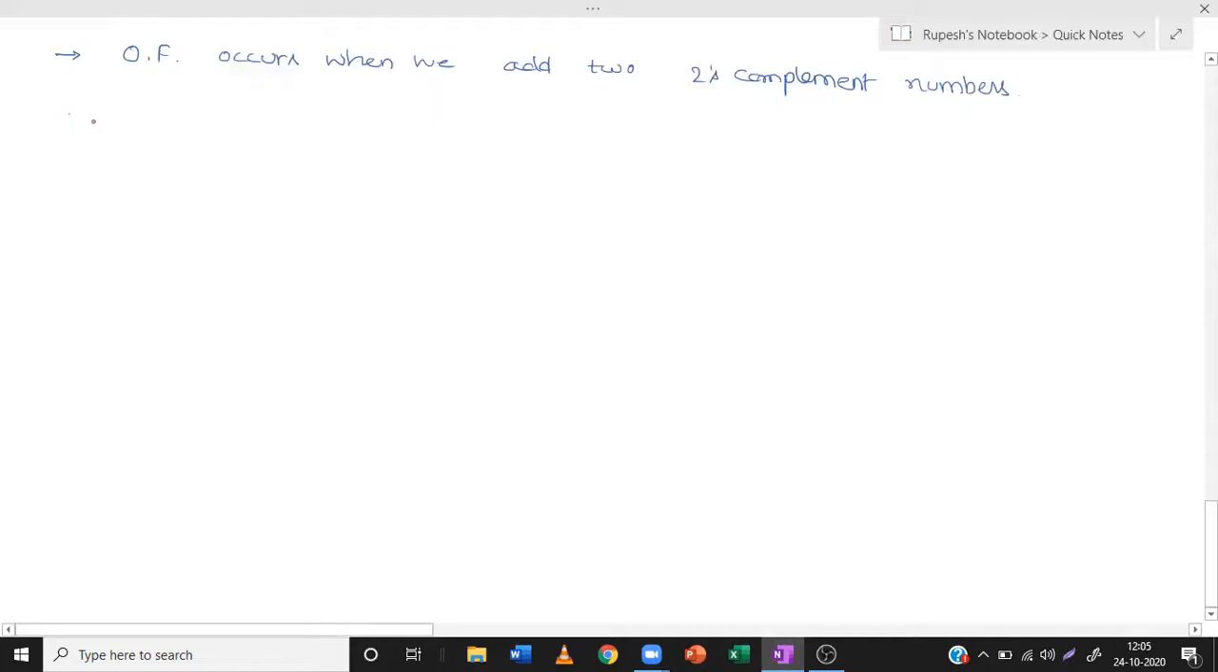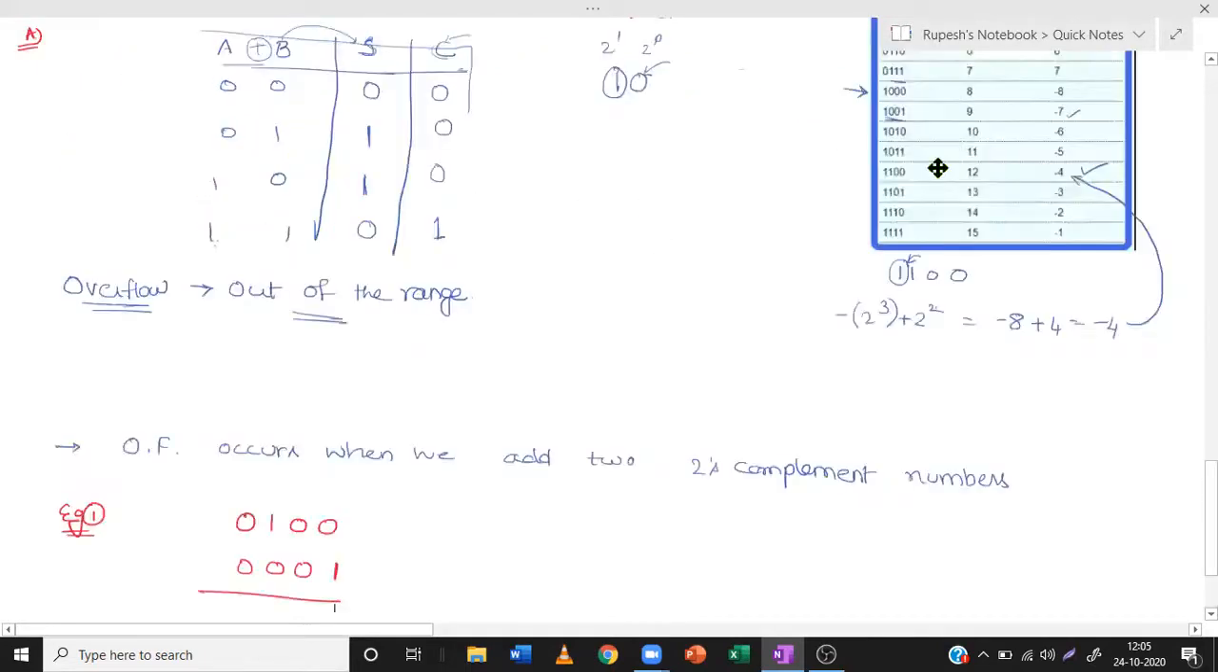Now let us see an example. Let us take the first example. Let us take 0 1 0 0 and 0 0 0 1. Let us add these two numbers. So first of all, we'll keep the table, this table here.